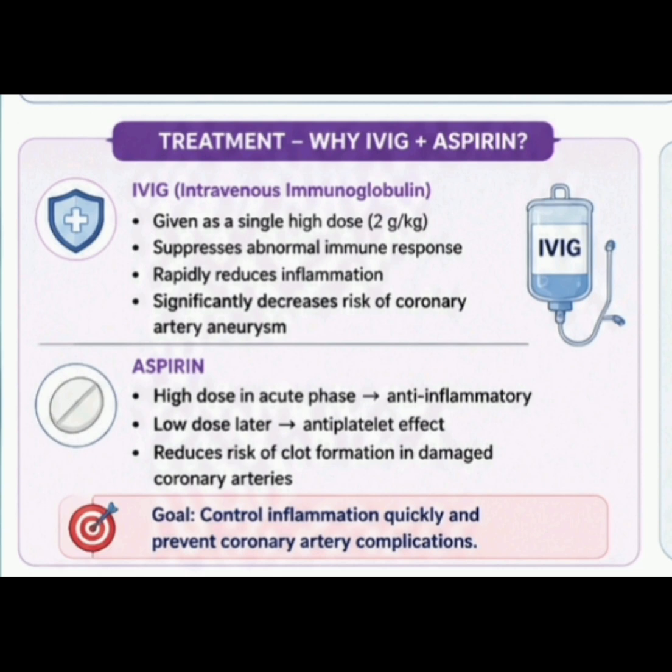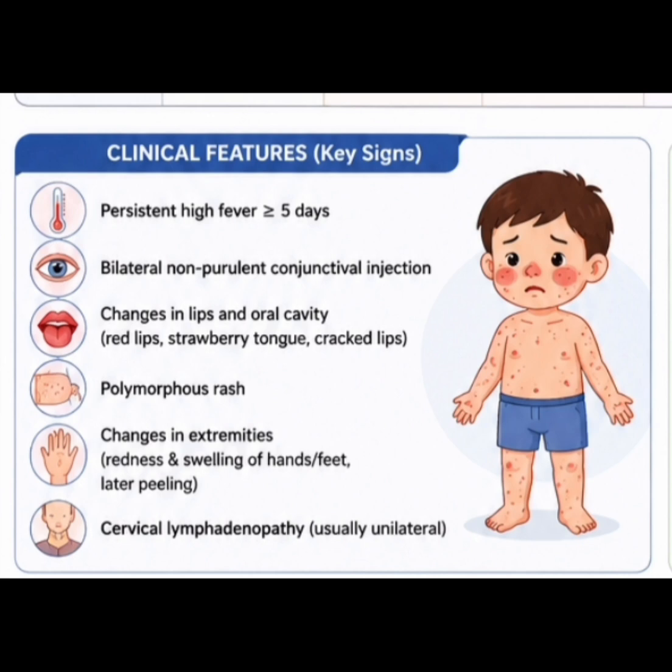Aspirin is initially used for its anti-inflammatory effect, and as the acute inflammation improves, a lower dose continues as an antiplatelet effect, helping reduce clot formation in the inflamed or damaged coronary arteries. The child should be monitored closely for persistent fever, cardiac involvement, and response to treatment, with echocardiography used to assess coronary artery and cardiac function.